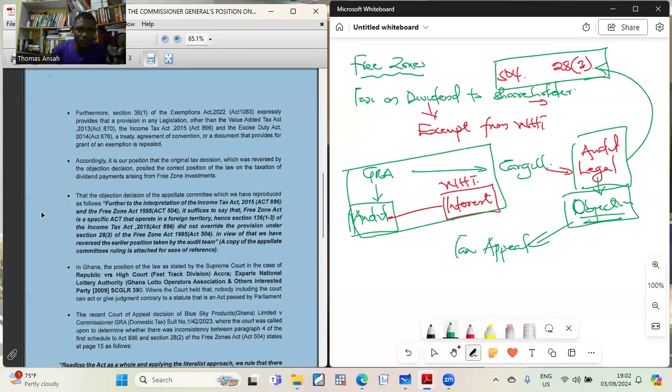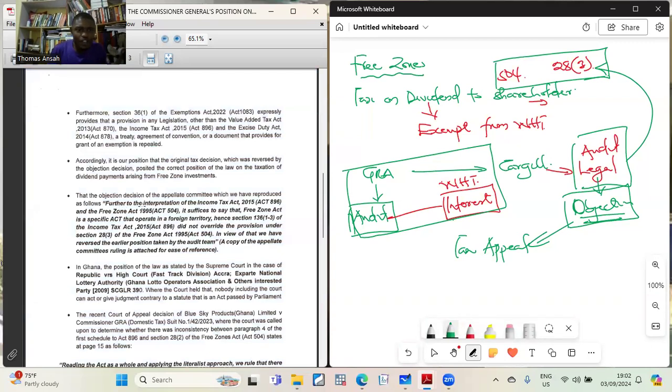So it says, if you read carefully, it goes on to say that further to the interpretation of Act 896 and the Free Zone Act, it suffices to say that the Free Zone Act is a specific act that operates in a foreign territory. So they are trying to say that a Free Zone Act cannot be seen as a general act.